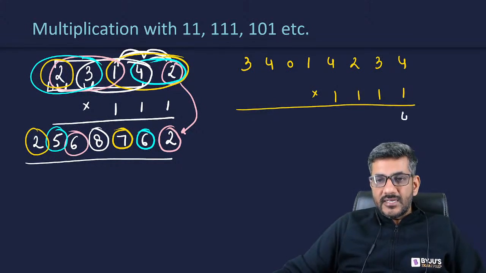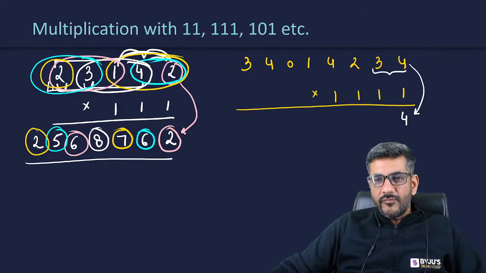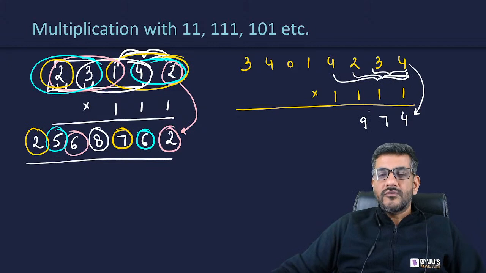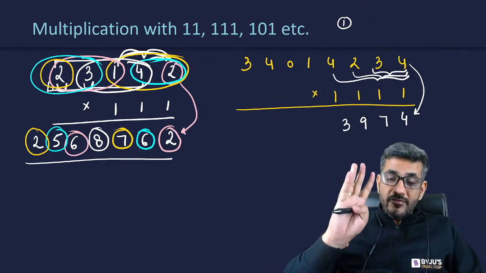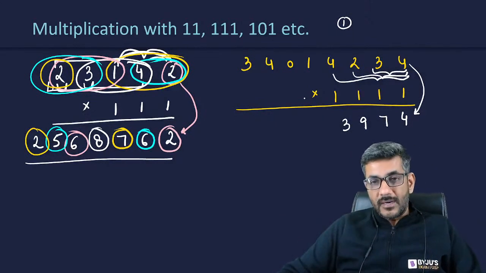First digit would be written as it is, which is equal to 4. After that, I would be doing 4 plus 3, which is equal to 7. After that, I would be doing 2 plus 3 plus 4, which is equal to 9. And after that, I would be doing 4 plus 2 plus 3 plus 4, which is equal to 13 with the carryover of 1. And why did I add 4 digits? Because this time I took 4 ones. If 4 ones are there, that means 4 of them are to be added.